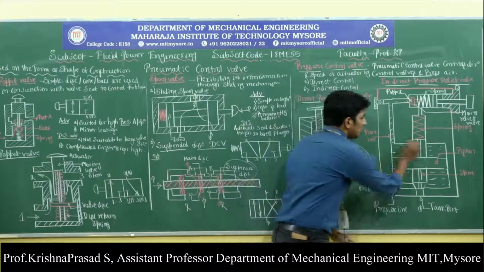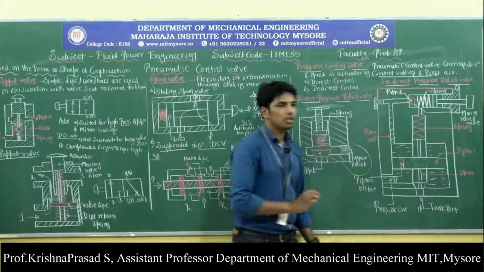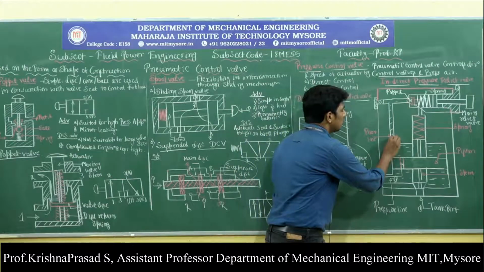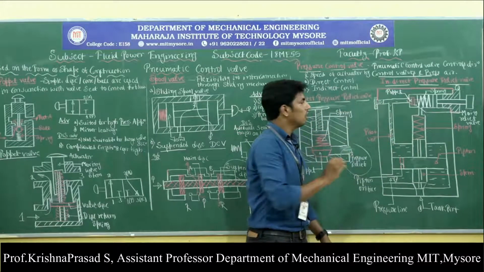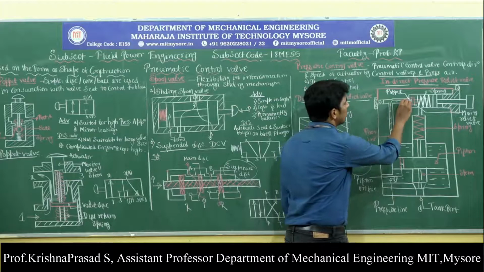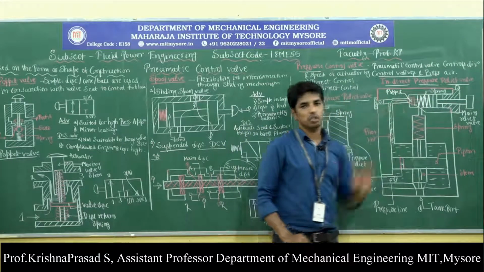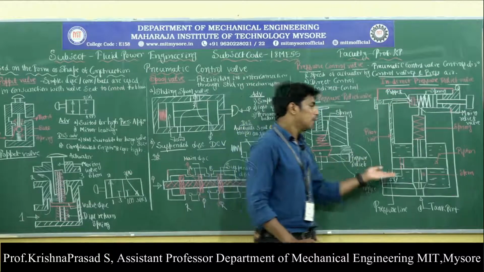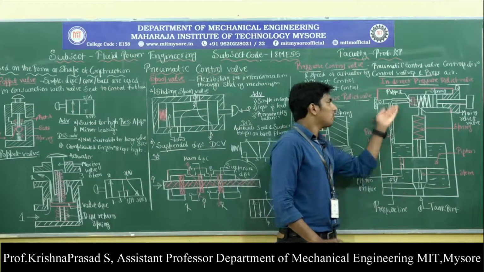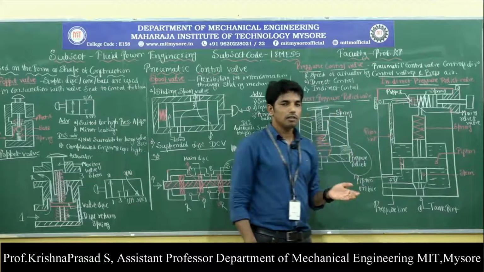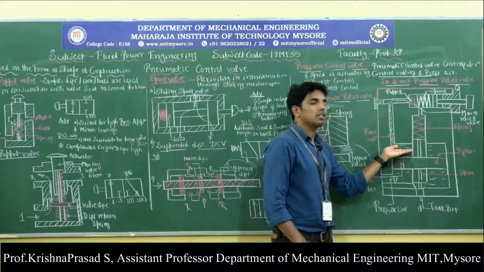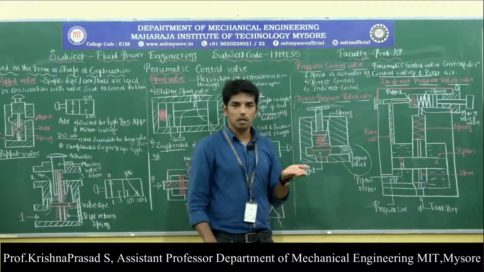Once this pressurized air fills the top portion of the piston, it passes through the pilot line, then enters the main relief valve, and it is going to lift off its position. When the pressurized air lifts off the position of the main relief valve, the pressure at the top side of the piston is going to reduce.